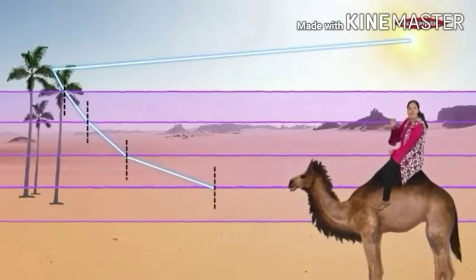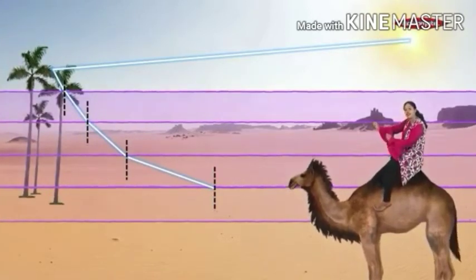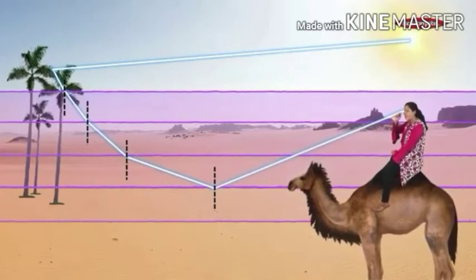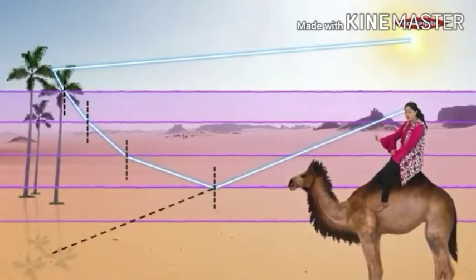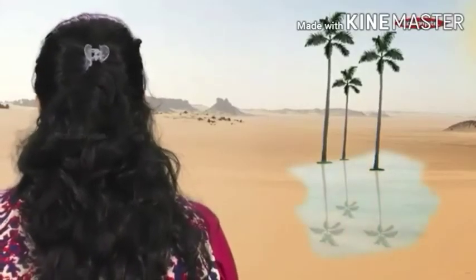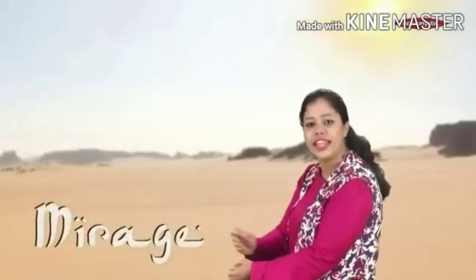But at one point, light will hit at an angle which is greater than the critical angle. At that point, instead of undergoing refraction, the light will undergo total internal reflection and enter my eye. Once it enters my eye, the human eye always perceives that light travels in a straight line. So now I can see the reflection there at the bottom. The reflection of the tree is there. Similarly, the reflection of the cloud is also seen there, and that appears like water. That is how a mirage takes place.